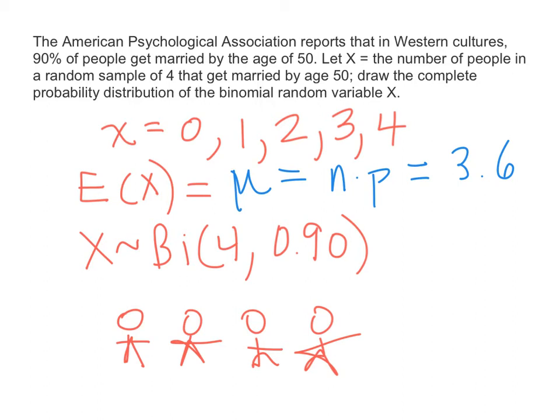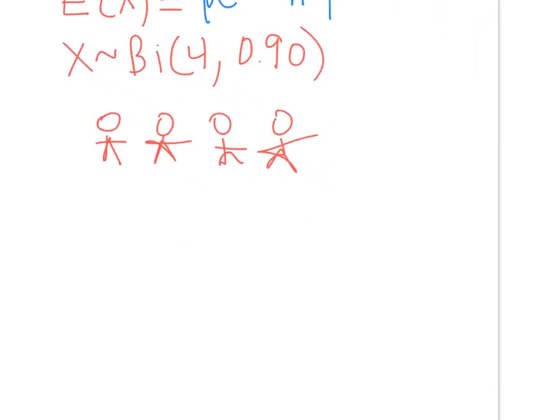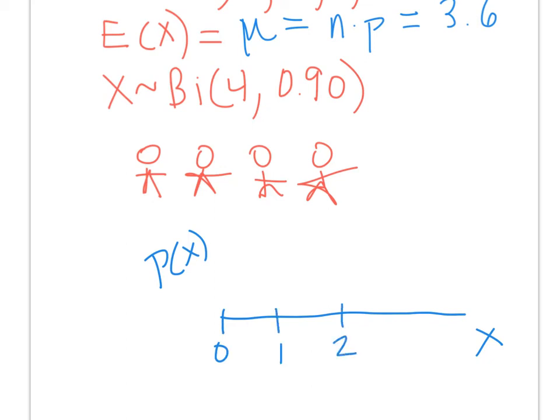So let's go to the graph. And we'll draw an x-axis. And the y-axis is the probability, or relative frequency. And then our possible x values are 0, 1, 2, 3, and 4.